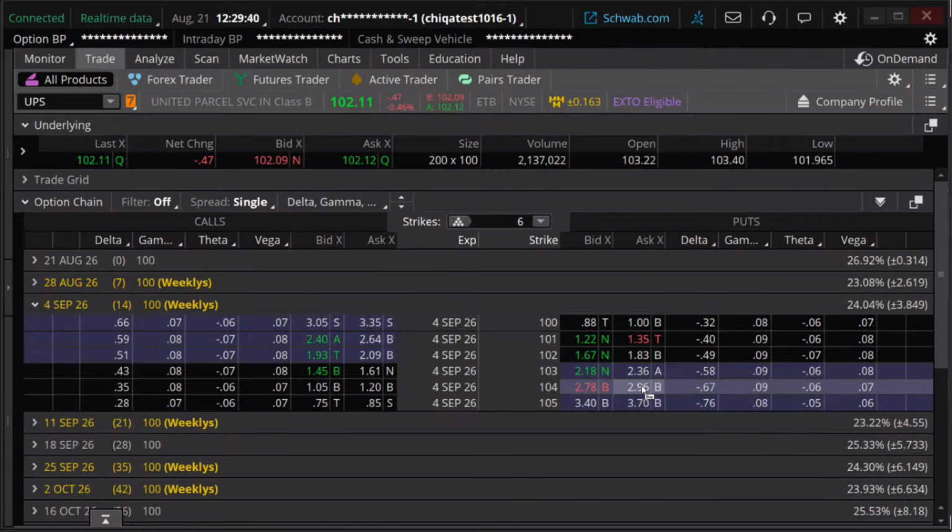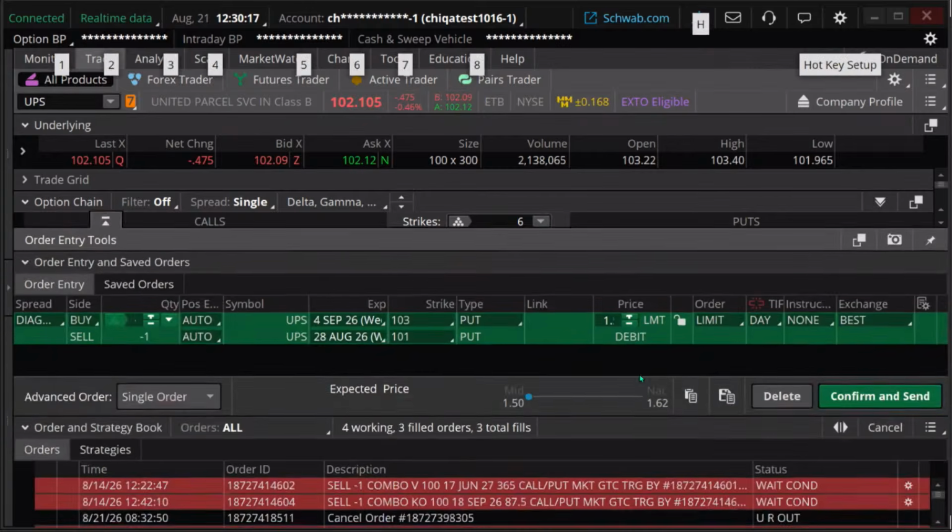Now, if I go wider, what's the consequence if I go to the 104 on this? The consequence is it's going to cost me more. There's the 296 less our credit on the short side. Okay. Let's go to the 103, 236 minus the credit. So this is going to be a cheaper spread here.